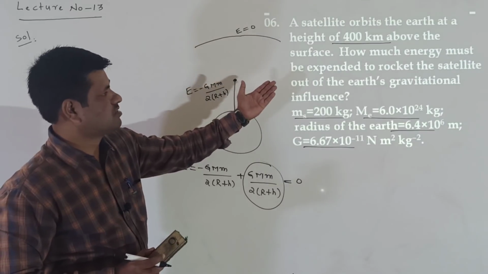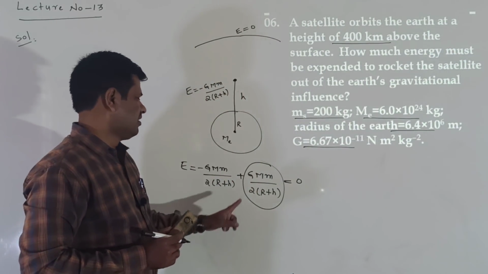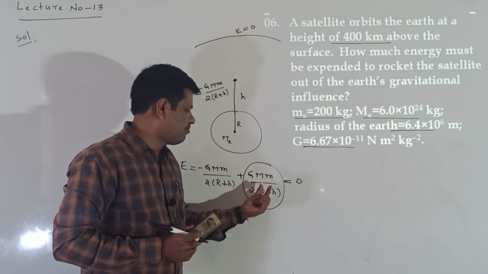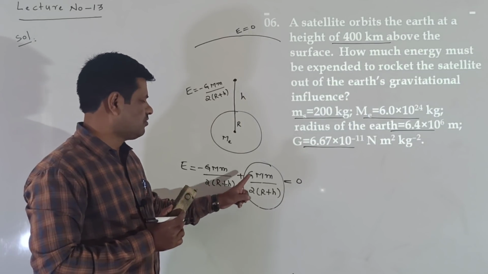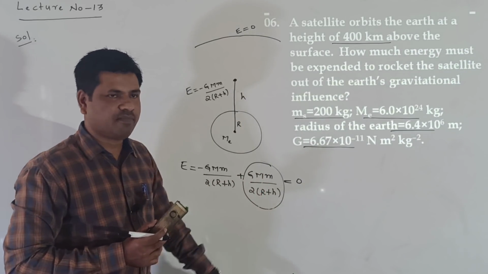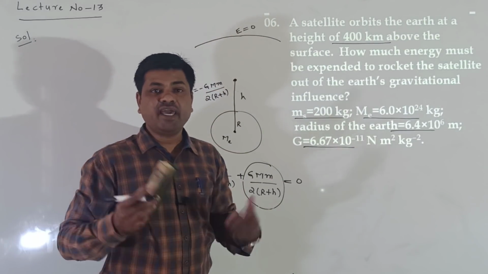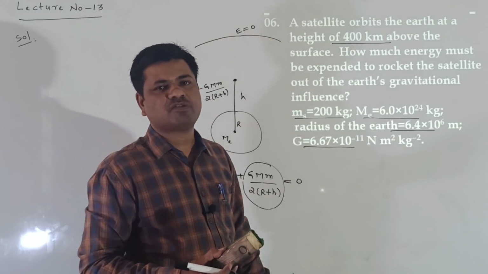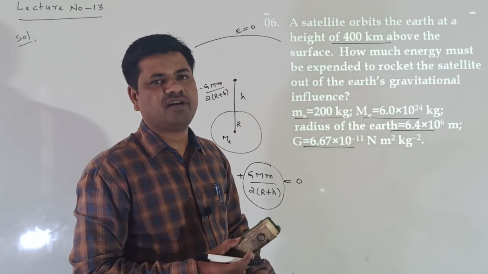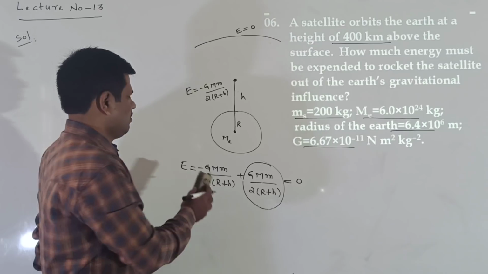How much energy must be expended, or how much energy is supplied to the satellite? GMm by 2 into (R plus H). That is a positive energy, positive GMm by 2 into (R plus H), we are supplying to the satellite, and the satellite crosses the gravitational field of Earth. Why does it cross? Because the total energy becomes 0. This is the main concept we are using in this problem.